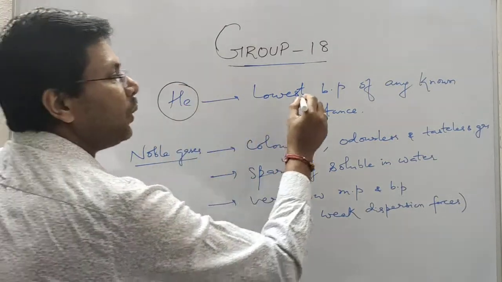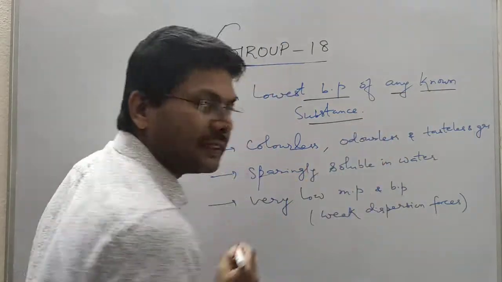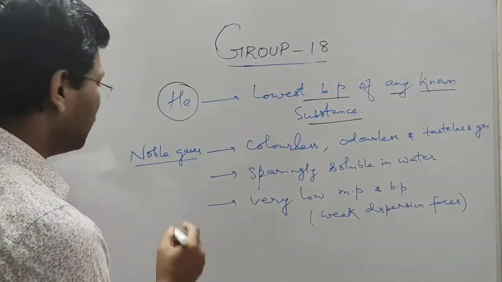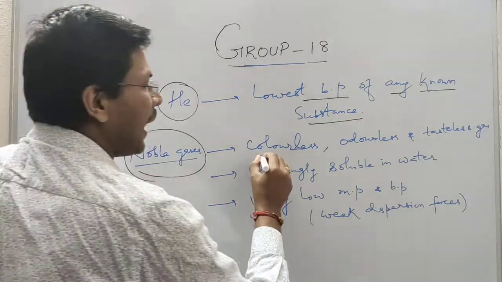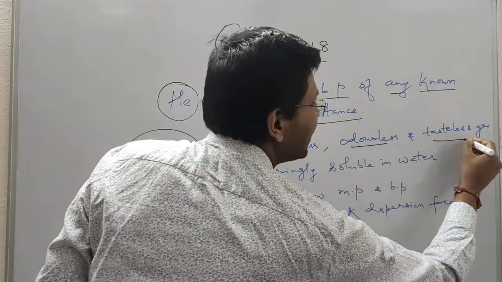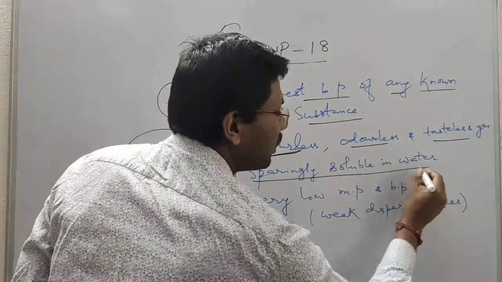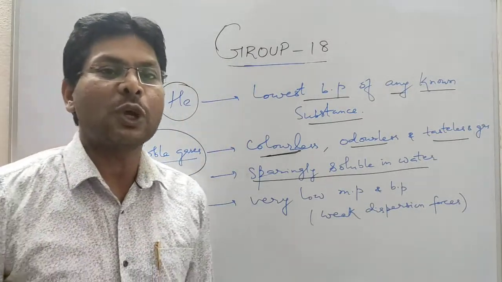Helium has the lowest boiling point of any known substance. Noble gases are colorless, odorless, and tasteless. They are sparingly soluble in water. That means they are very less soluble in water.